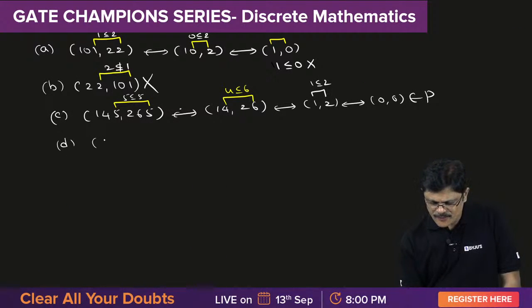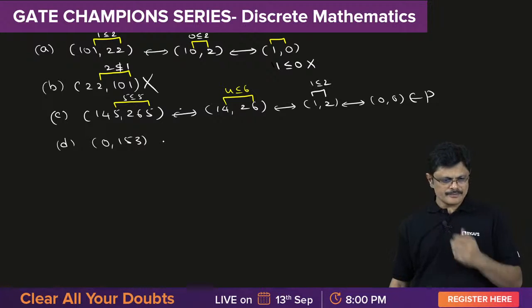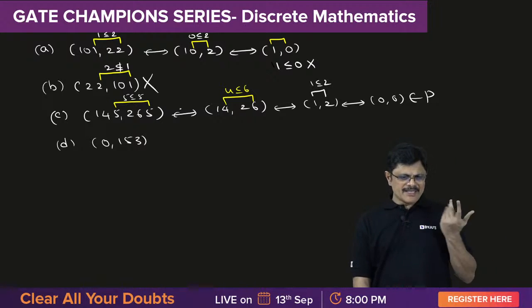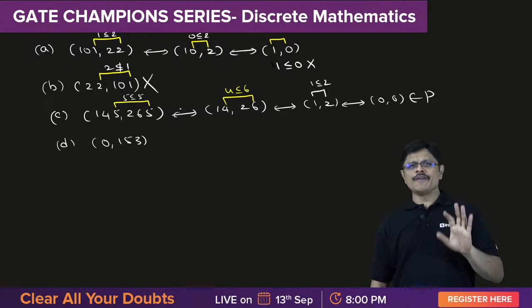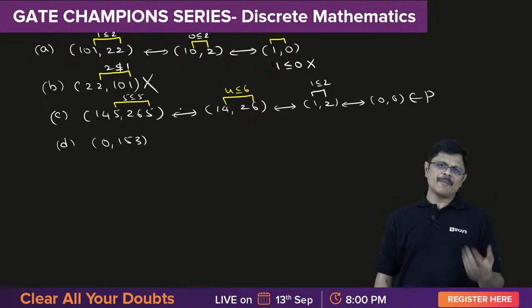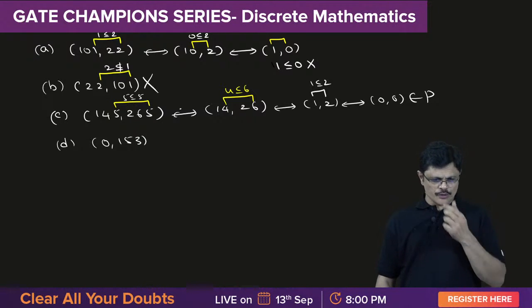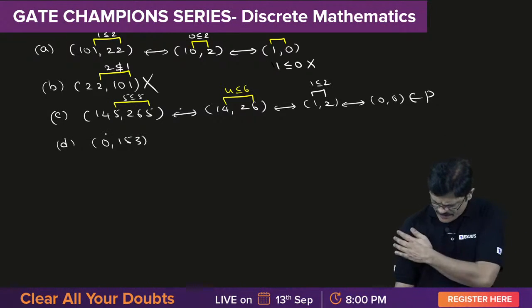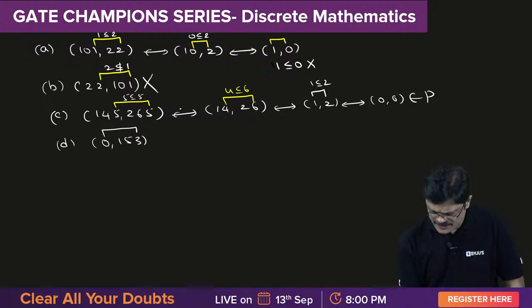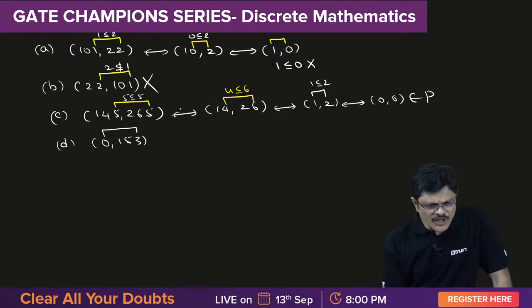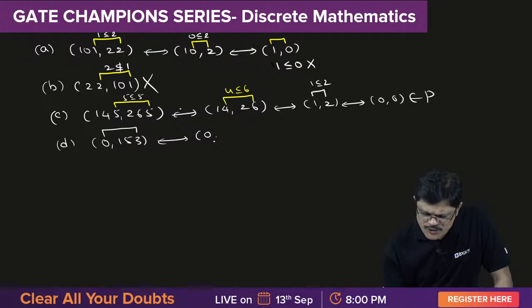0 and 153. See, once it is 0, it always stays 0. Even if you divide by 10 or anything, it always gives you 0. So here first you compare 0 with 3. Is 0 less than or equal to 3? Yes. Continue further. So 0 will remain 0 only.